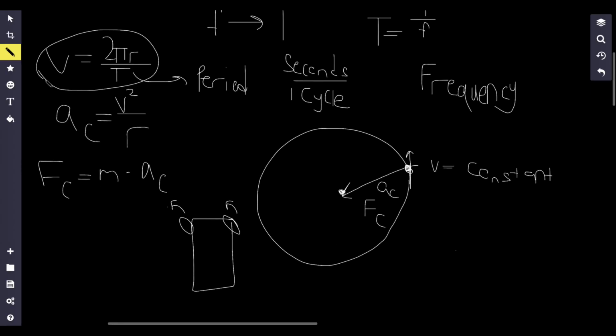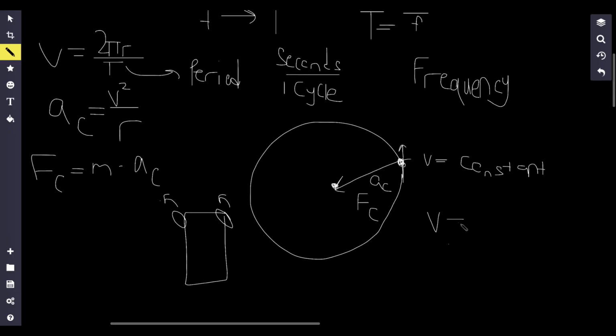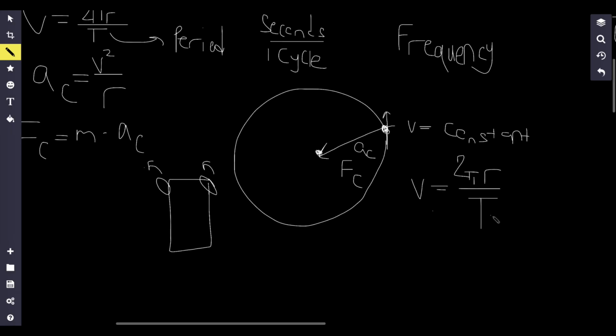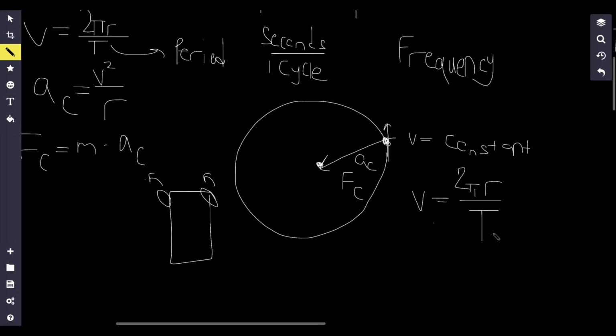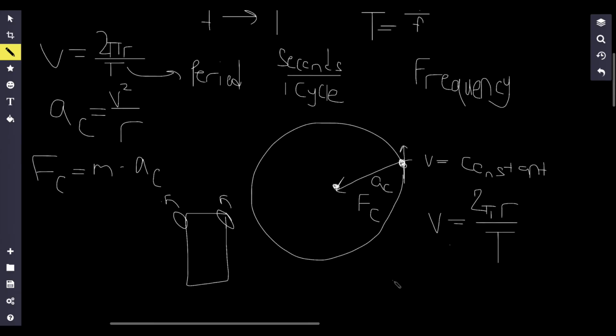Now, one last thing, I'm going to be explaining the intuition behind this formula. I'm not going to be proving it, but let's get to it. So 2 pi r over t. Imagine that it takes a long time for my object to complete one cycle around the circle, let's say 200 seconds for one cycle. Well, my denominator gets really big, and therefore my velocity becomes really low. And that makes sense, right? If it takes me a long time to go one lap around this racetrack, then my velocity is probably going to be pretty low.